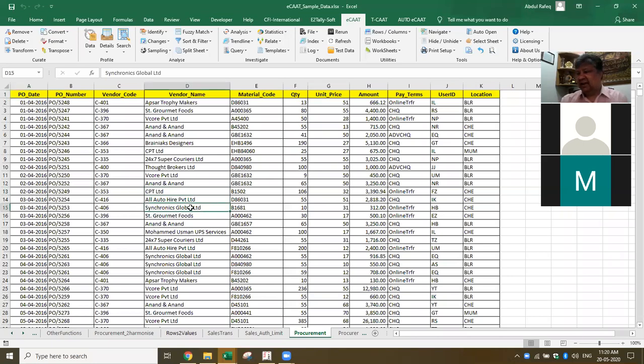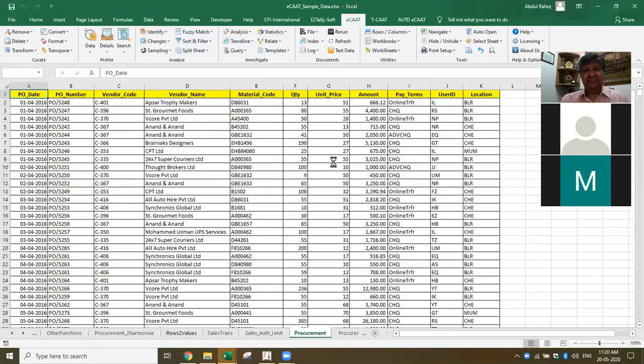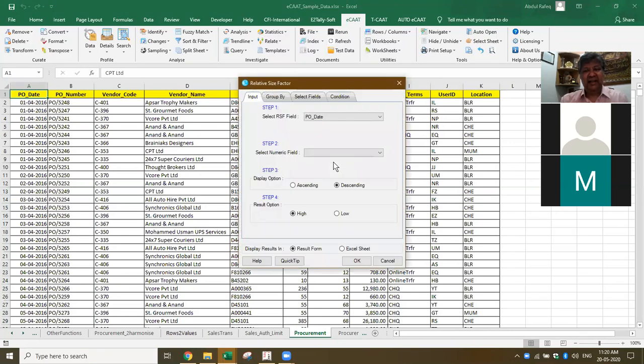You are doing audit. I'm not sure whether it comes under the scope of a GST audit. One important thing you can do is, we have something called the relative size factor. Now in the purchases they have made, I want to find whether the purchase has been uniformly made. Are there any irregularities? So I go based on the material code and pick up the unit price. I want to apply the concept called relative size factor, which is a ratio between the first highest and the second highest.